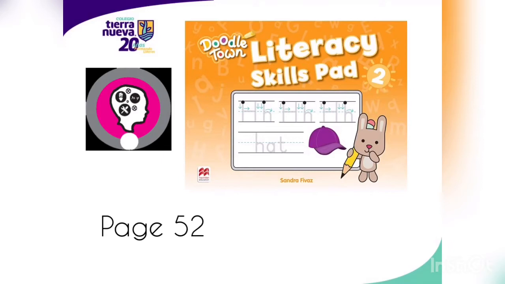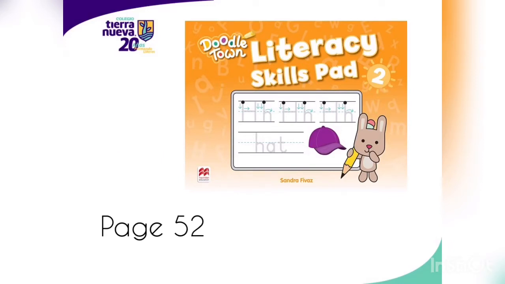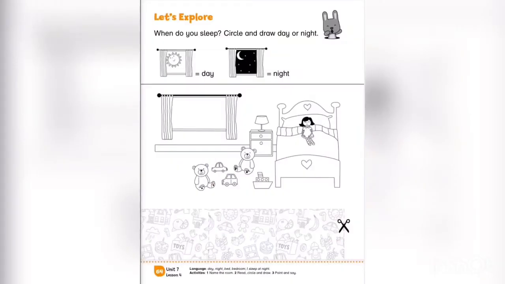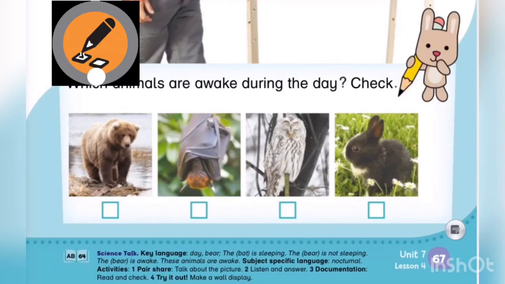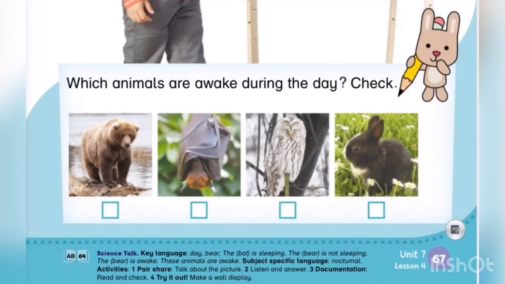In the literacy skills pad, page 52, cut out the pictures and paste them in the correct place. In the activity book, page 64, with your parents' help, read, circle, and draw day or night. In the student's book, page 67, check the animals that are awake during the day.